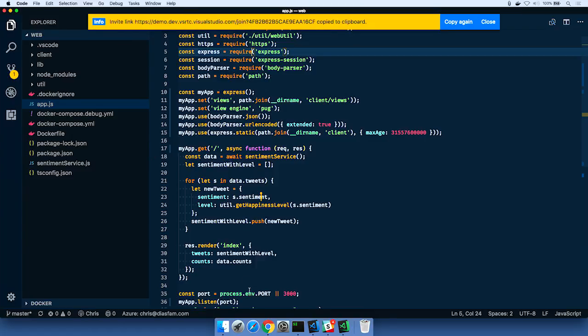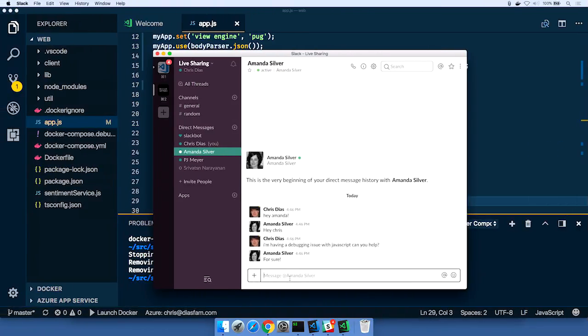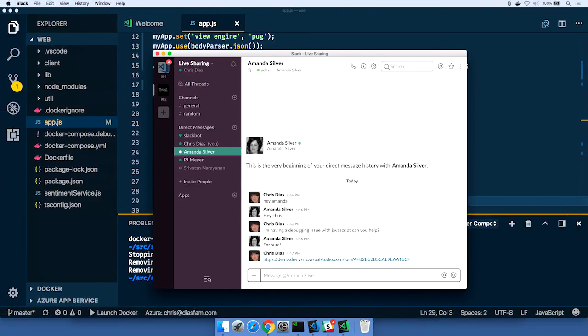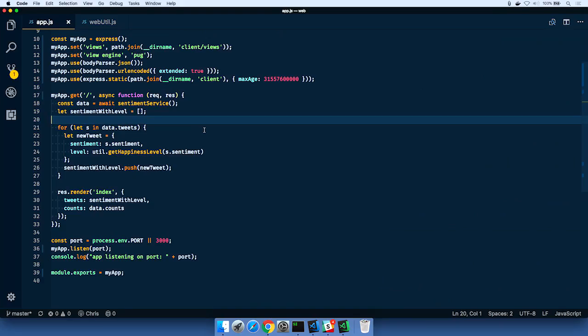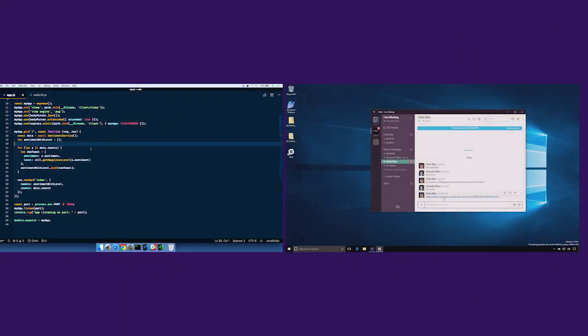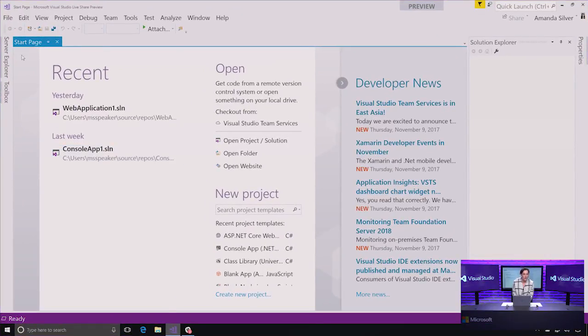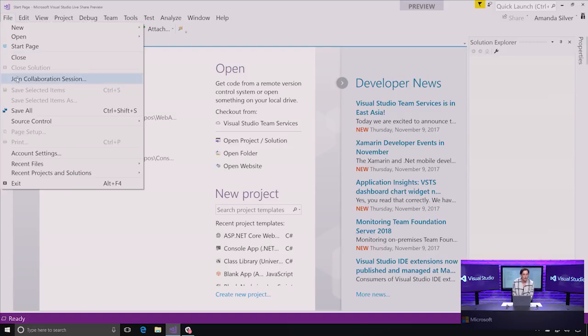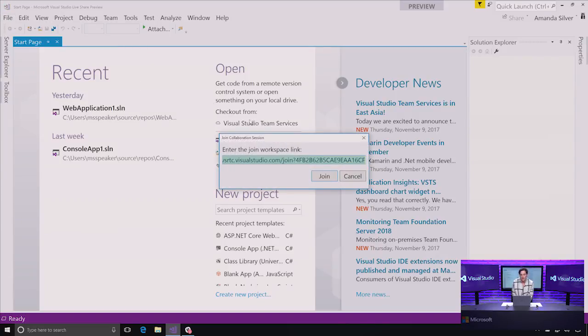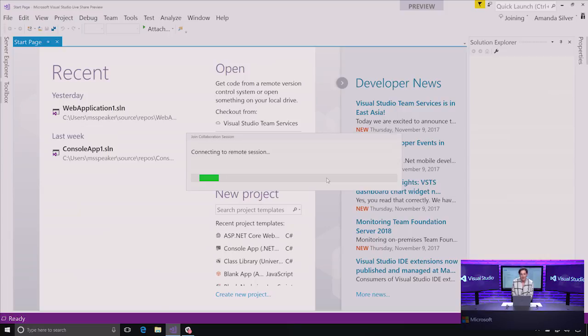Okay, so now I have this link. I can go back over to Slack and I can paste this in. I say, all right, there's the link. Can you start to work with me? So what I can do is take this link and go directly into Visual Studio, which is my preferred coding environment, and go to the File menu and click Join Collaboration Session. And that picks up the link directly from the clipboard, and I click Join.